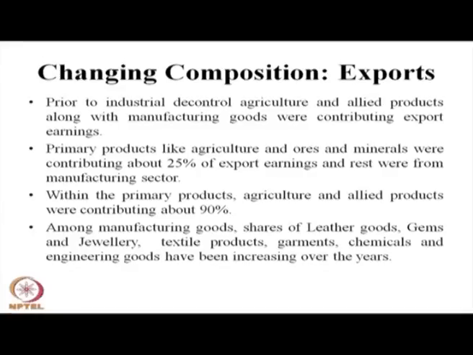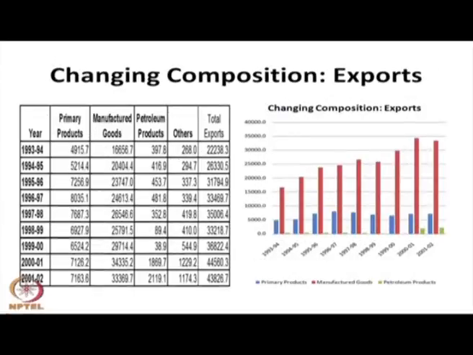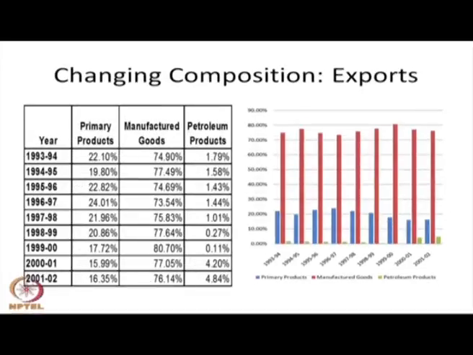And if you see the direction of the changing pattern of the export after 93-94 till 2001-2, the manufacturing goods have been increasing, and there has been a decline in the primary product within the export basket. If you see the percentage side, primary product reduced from 22% to 16%.